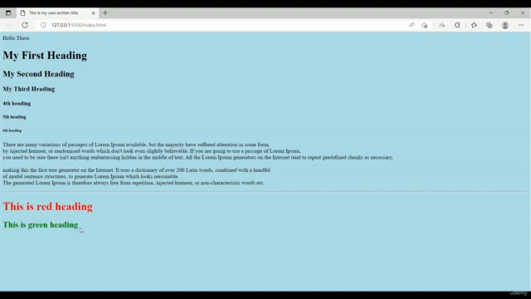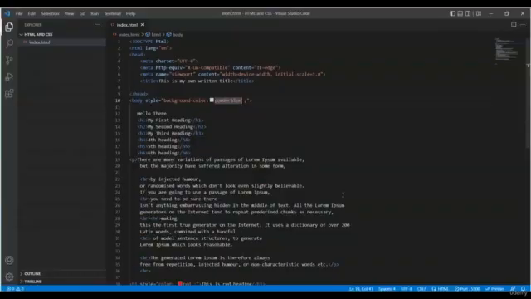But what do you do when you need a different background for this heading 1? The color of the text will be red, but for this heading you have to apply a different background color. This is called a different background color for different elements, and we are going to learn it right now. So let's take a look in detail in our Visual Studio Code.